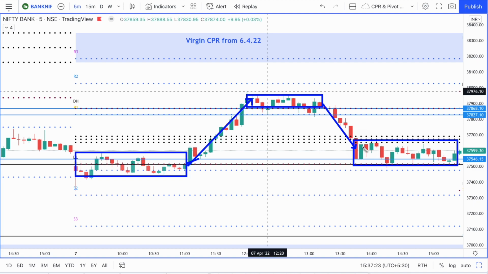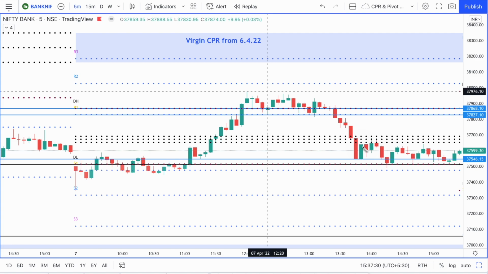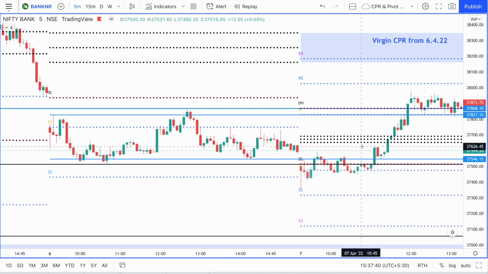This structure does not give me a feeling of weakness though. I think that buyers are coming in very strongly here. I do think that we are being set up for a big move in the near future to the upside. I don't think this structure indicates any kind of weakness in the market.